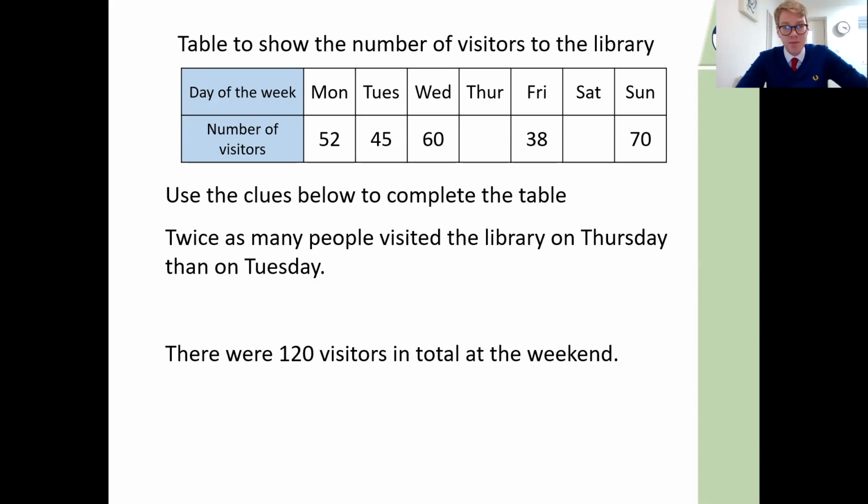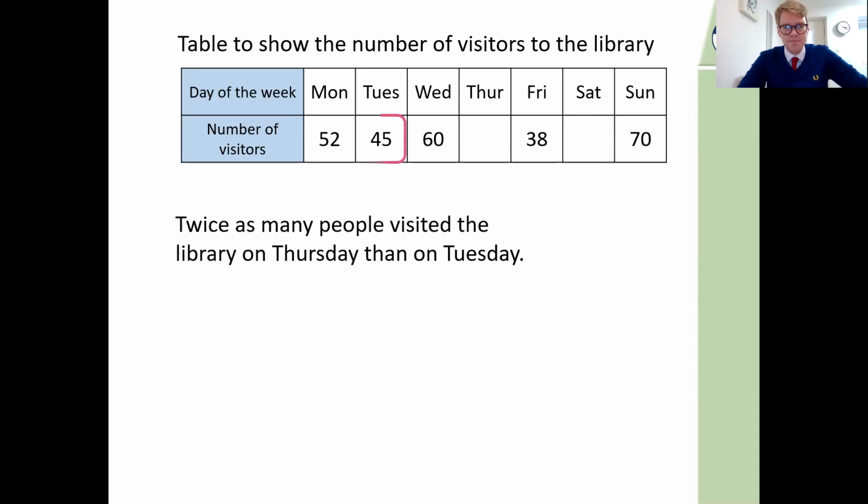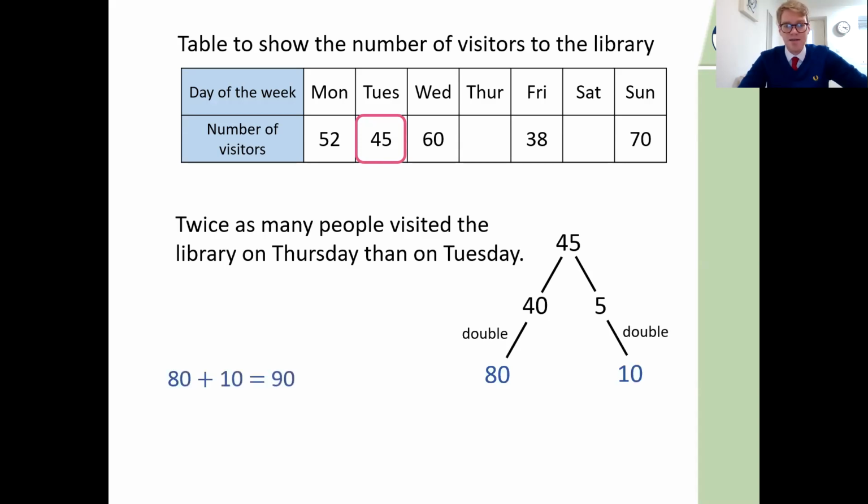Twice as many people visited the library on Thursday than on Tuesday. Okay, well, how many people visited on Tuesday? It's 45 on Tuesday, so we know we're going to need to double it. So what's double 45? Let's do it in parts. Let's double the tens. Let's double the ones. So we've got 40 and then 5. Let's double 40. That's 80. Let's double 5. That's 10. So it's 80 plus 10. That's 90. So that's going to be our answer for Thursday.